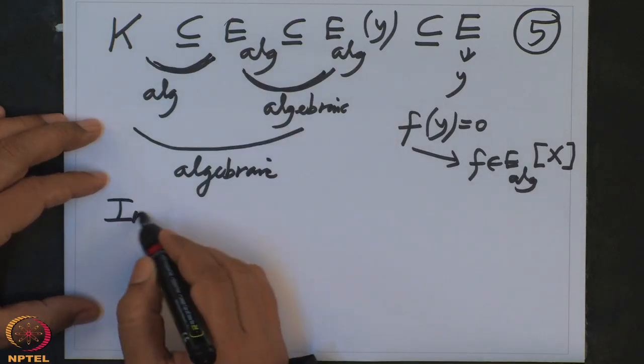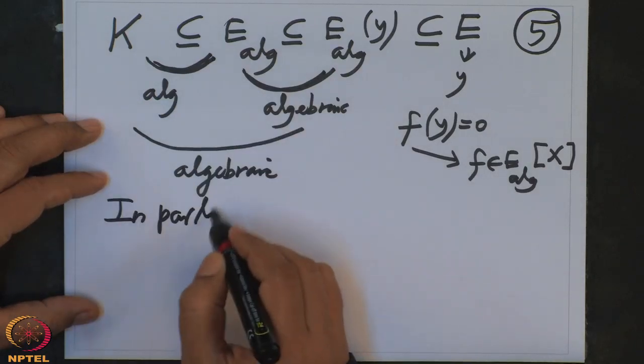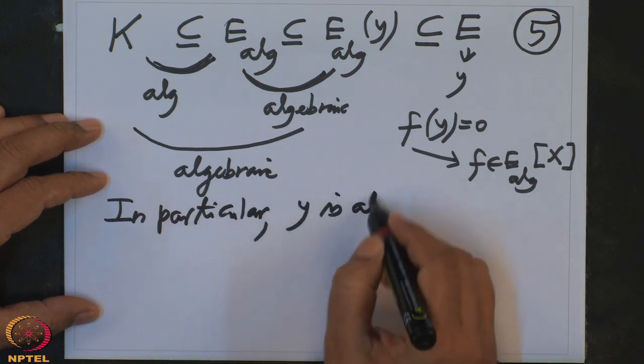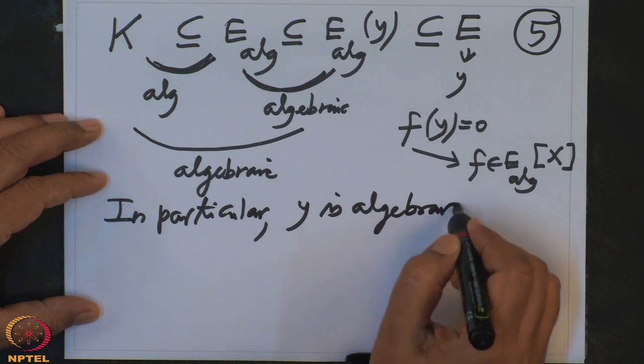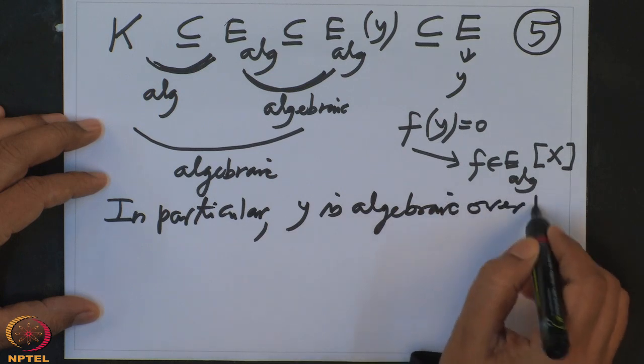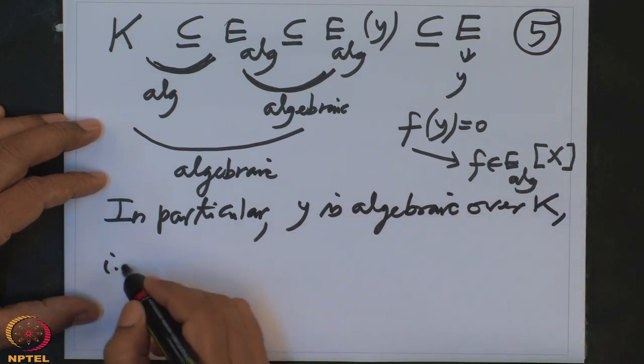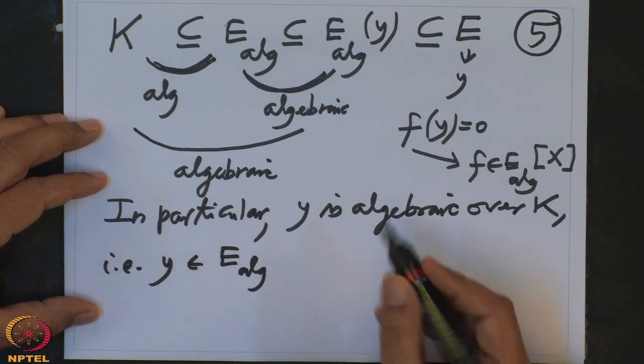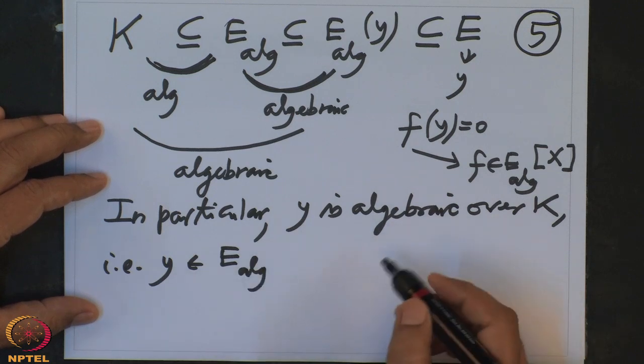In particular, y is algebraic over K. But this means that y belongs to E_ALG by definition of E_ALG.